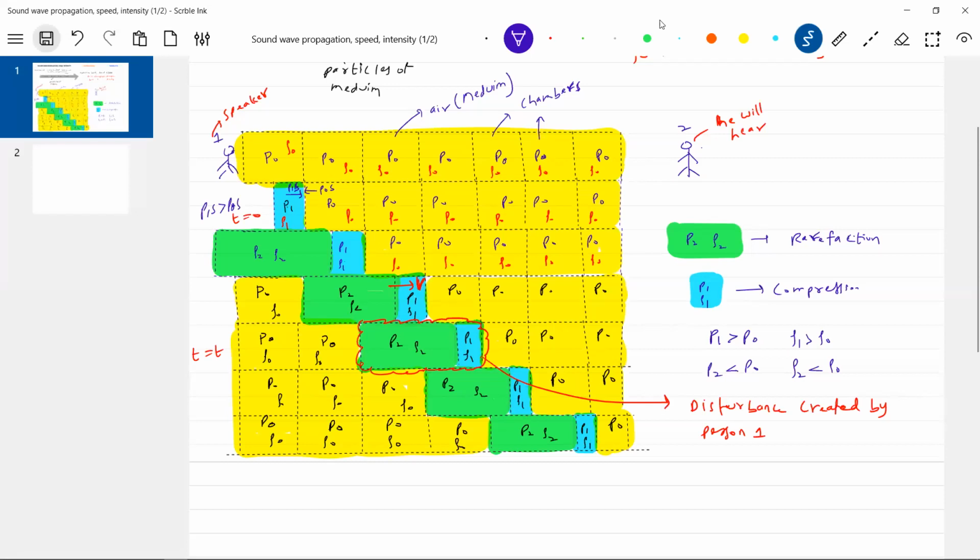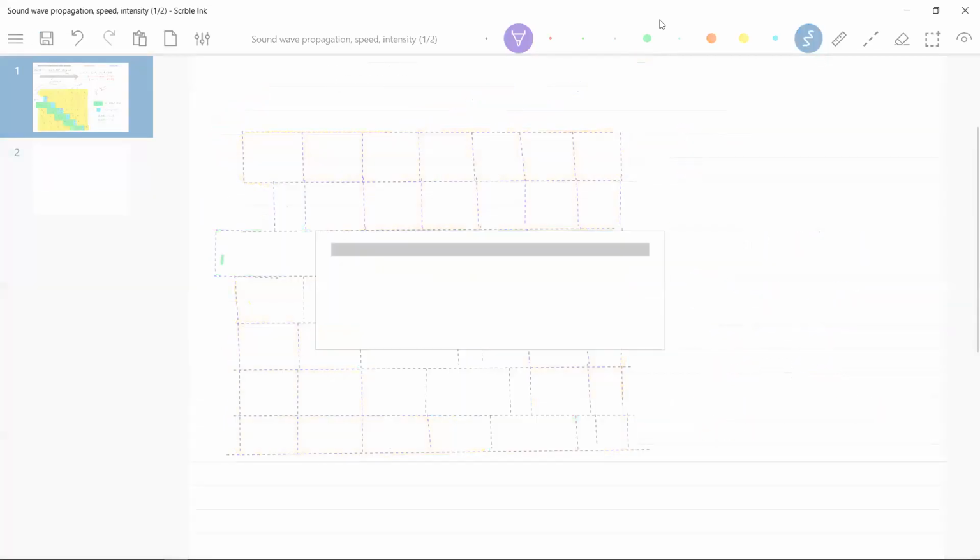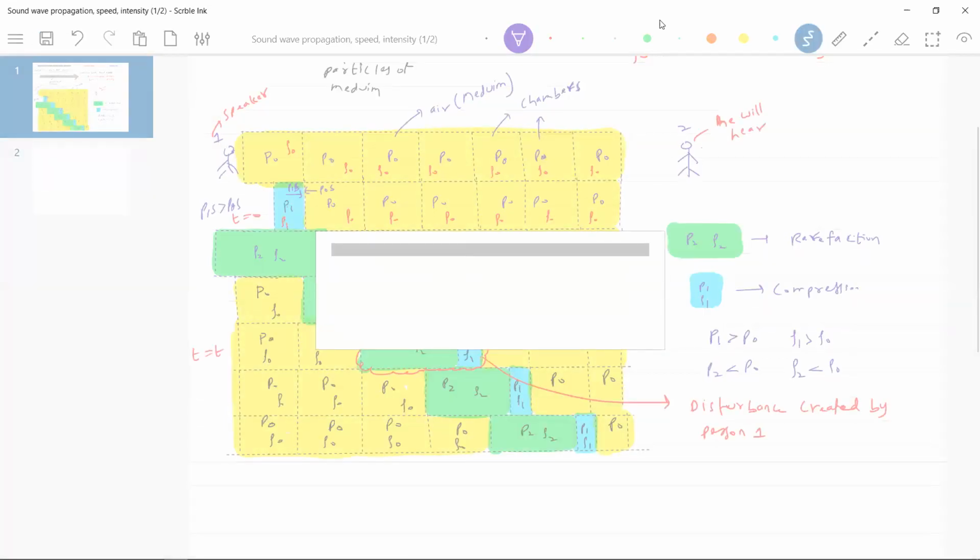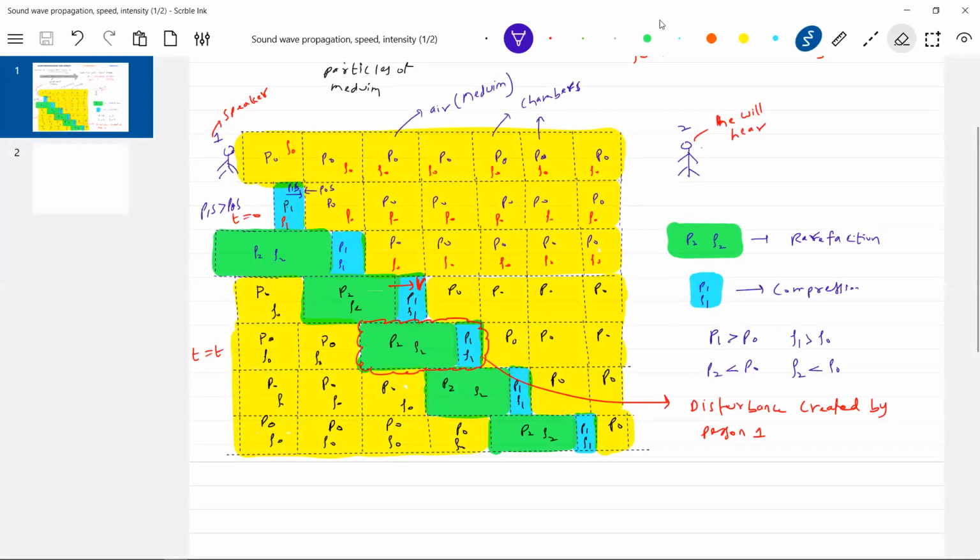So as a person speaks, what happens? The medium gets disturbed here. And what do we notice due to disturbance? There will be a change in pressure and a change in density, and inside this one chamber the different layers will have different displacement. And as the wave propagates, we know it's a longitudinal mechanical wave, so the layers will execute SHM about their respective mean positions.